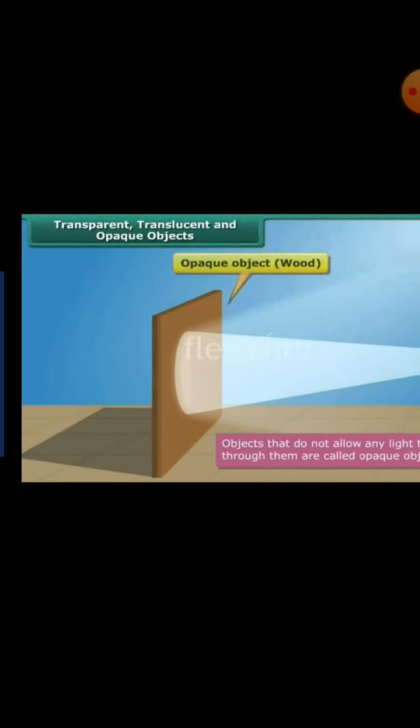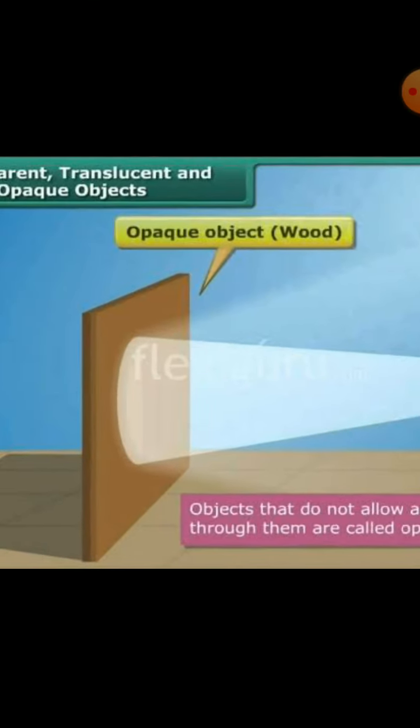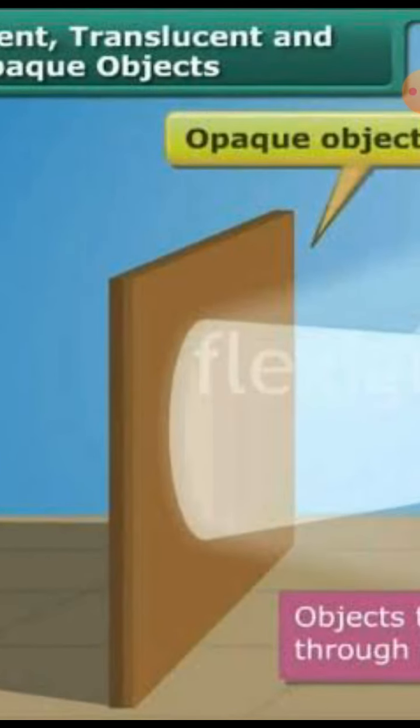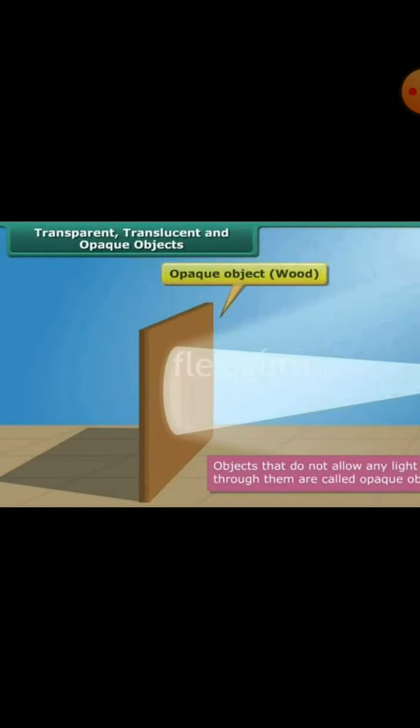Okay, the objects that do not allow any light to pass through them are called opaque objects. There are three types of things. One, transparent object. Second, translucent object. And third, opaque object. Our hand, okay, you can see our hand. Our hand is an opaque object, because when the light comes to it, it stops there. The light cannot pass through it. So that is why it is an opaque object, and only an opaque object can form a shadow.